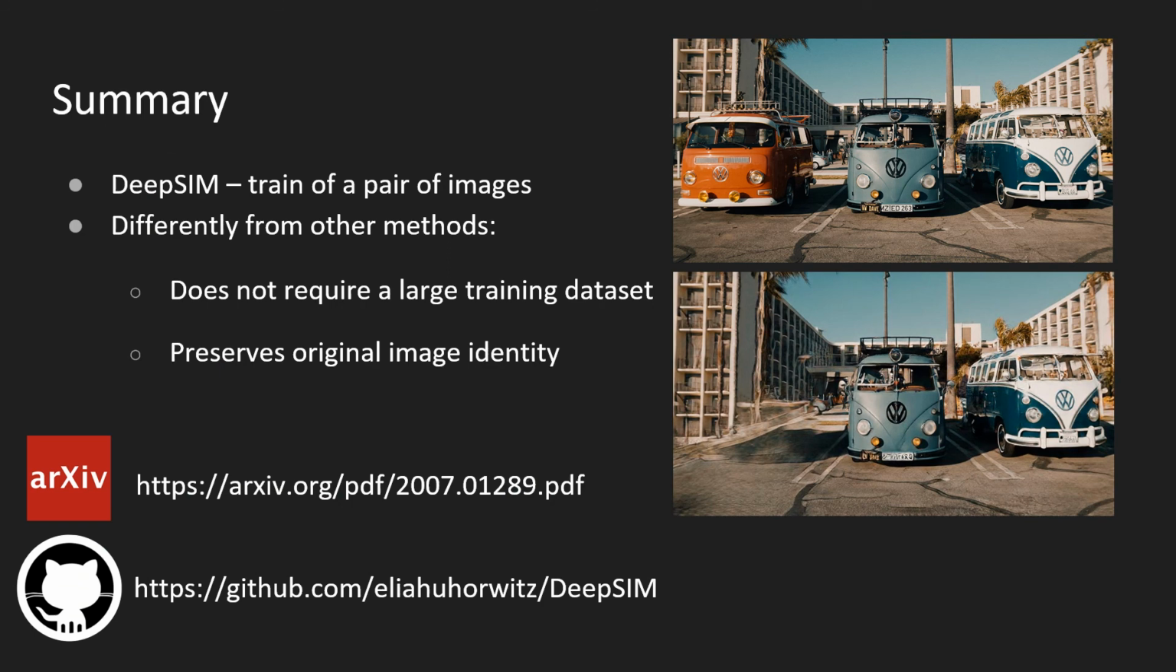To summarize, we presented DeepSim, a new method for learning image manipulation from a single pair of images. Differently from other methods, our method does not require a large dataset and preserves the original image identity with high fidelity. Please consult our archived manuscript for more details and results.